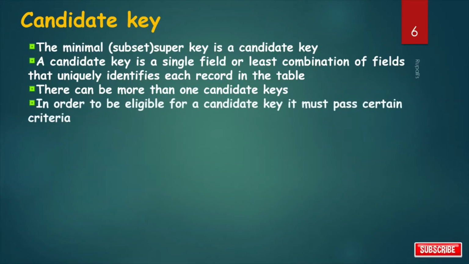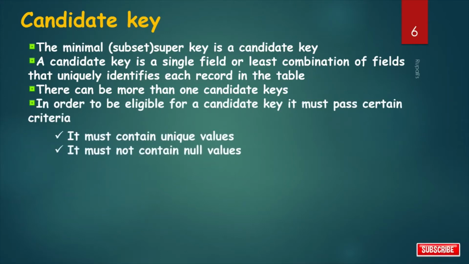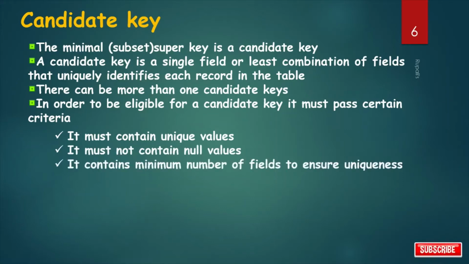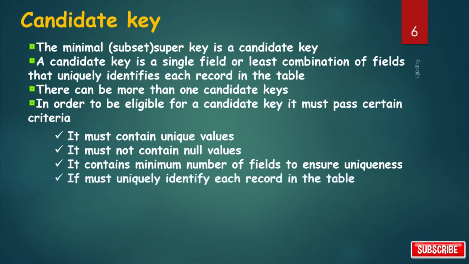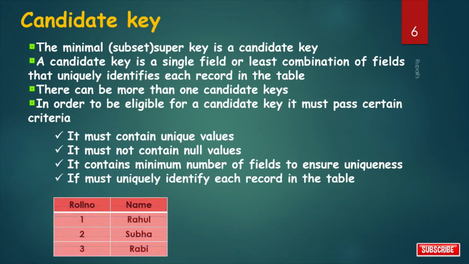In order to be eligible for a candidate key, it must pass certain criteria. First, it must contain unique values. Second, it must not contain null values. Third, it contains minimum number of fields to ensure uniqueness. It must uniquely identify each record in the table. Take one example. This is our table.